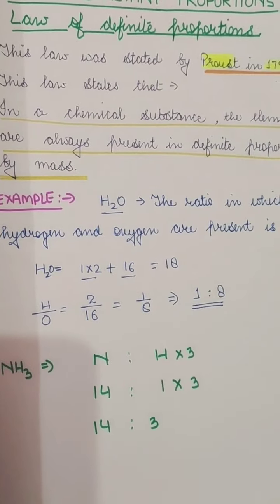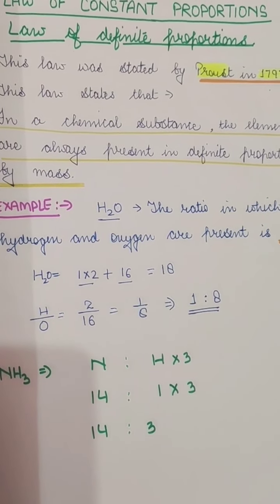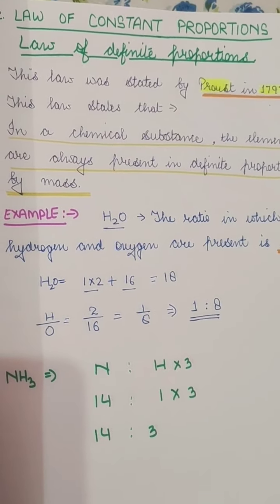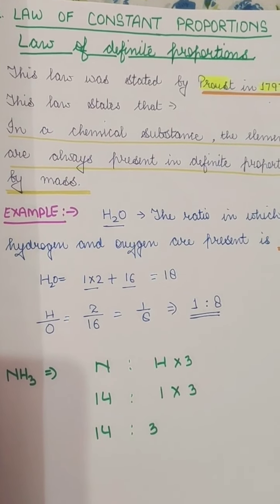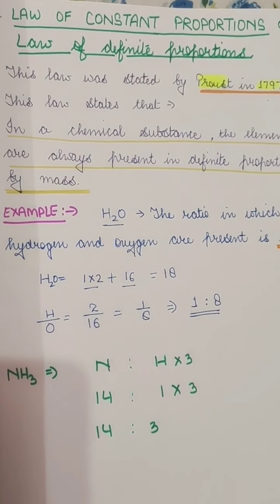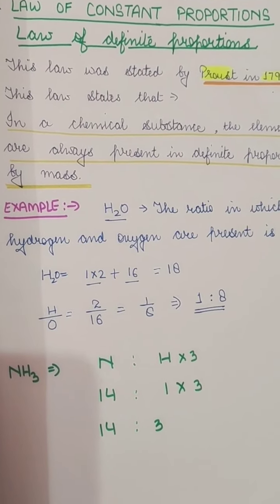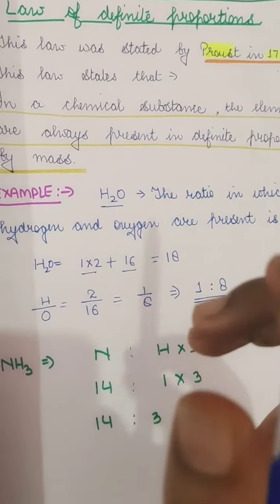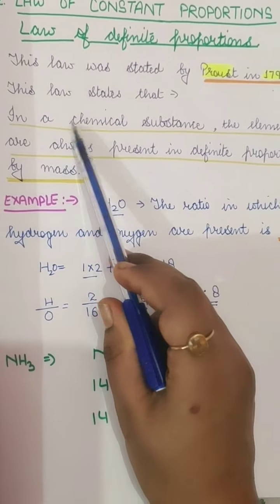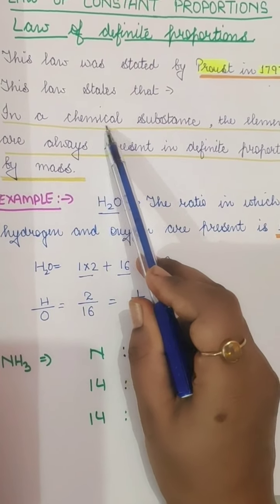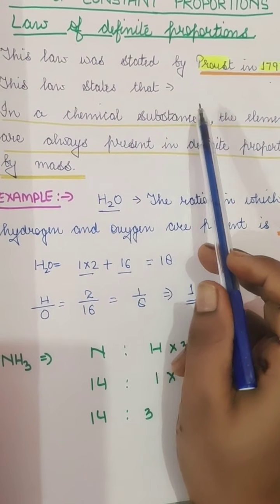So here also, whenever a new compound is formed, we always have to take the elements in the right proportion, then only that substance will be made. For example, let's take water, a chemical substance.